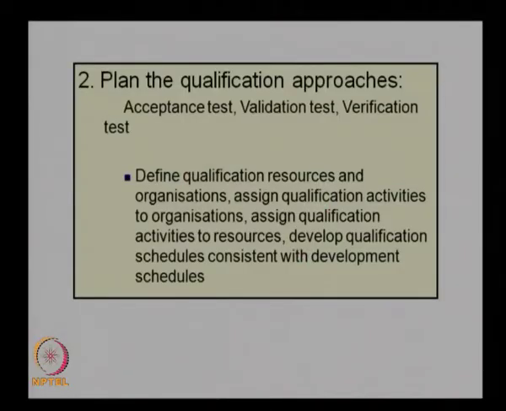Here we try to identify all the resources needed for qualification. We need to carry out various tests, and for these tests we need various resources, and we need to identify the infrastructure available or the people who are capable of doing these tests. If the test can be done in house, we can identify that. If some equipment needs to be procured, that can be planned, or if there are standard testing facilities available where the test can be carried out, that also needs to be planned. So, that is the first stage: you identify the organizations and activities and assign these activities to various resources, and then develop the schedules consistent with the development schedule.